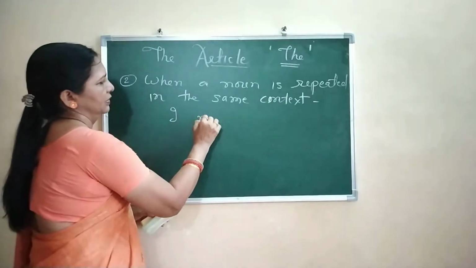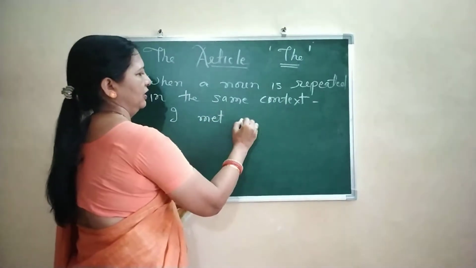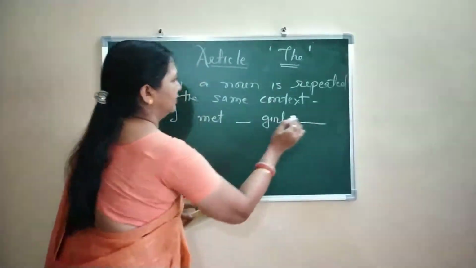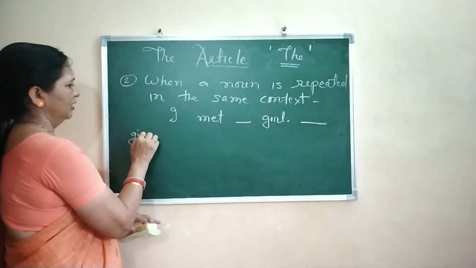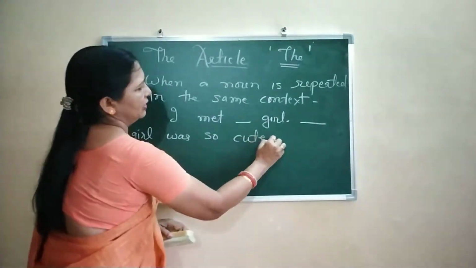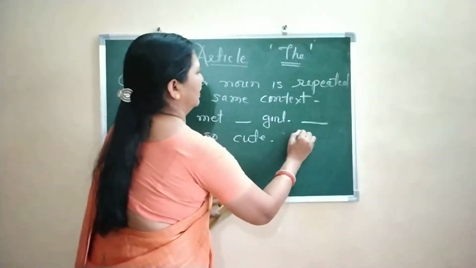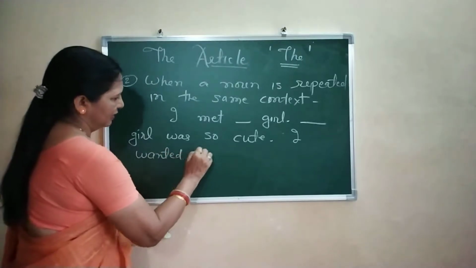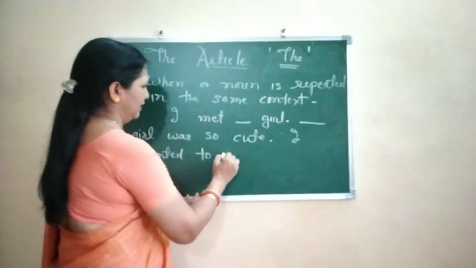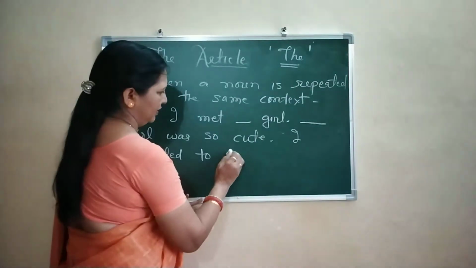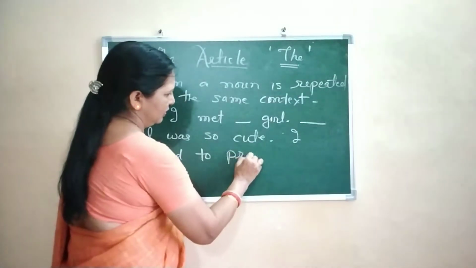I met a girl. The girl was so cute. I wanted to praise her.